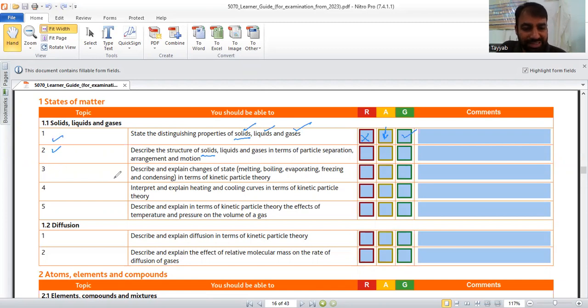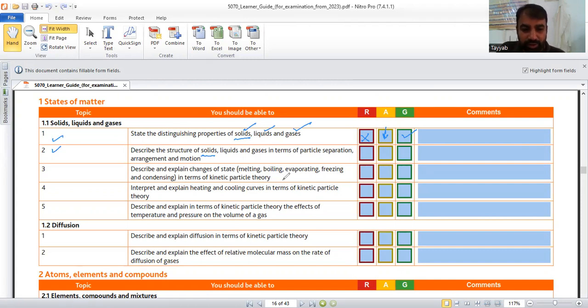Thirdly, describe and explain the changes of state: melting, boiling, evaporating, freezing, and condensing in terms of kinetic particle theory. This is subject to variation of temperature. Remember, when temperature changes, the kinetic energy of the particles of solid, liquid, and gas also changes. Firstly, we will discuss solid. When we increase the temperature of a solid, the kinetic energy of solid particles increases. They vibrate more violently.